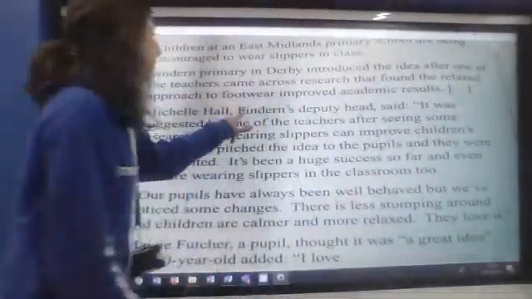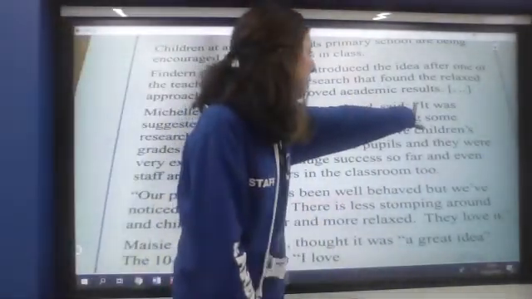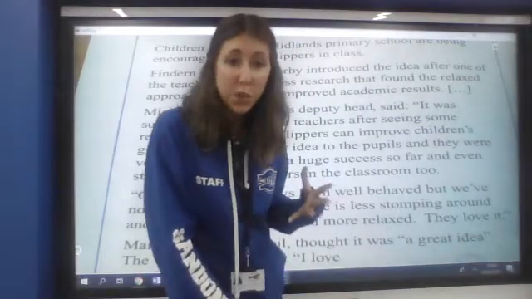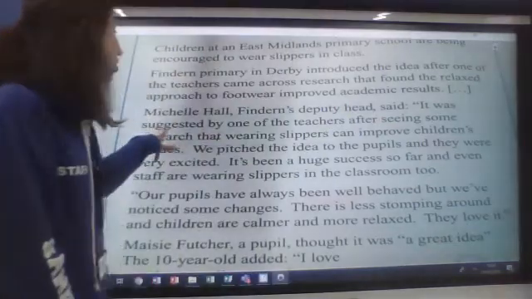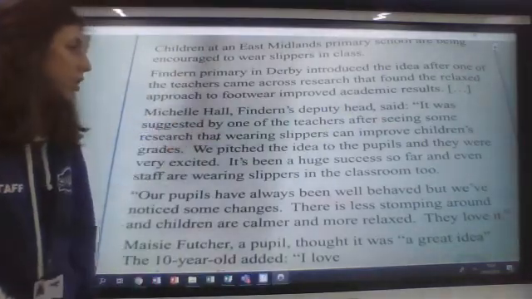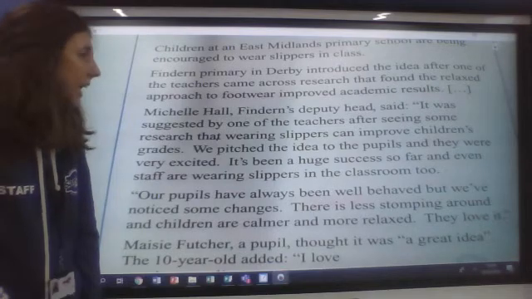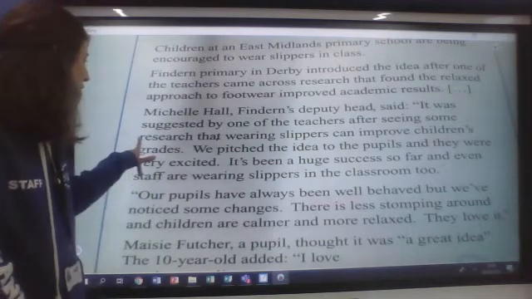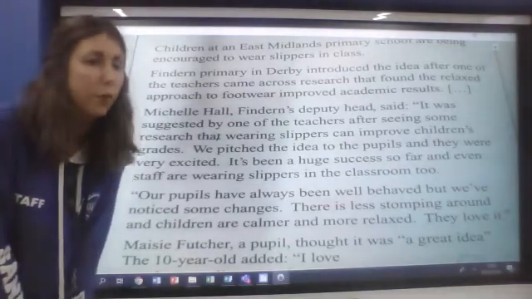Michelle Hall, Findon's deputy head, said, and we've got our speech marks, our inverted commas. So this is a quote from the deputy head. It was suggested by one of the teachers after seeing some research that wearing slippers can improve children's grades. And grades is like another word for levels at school.